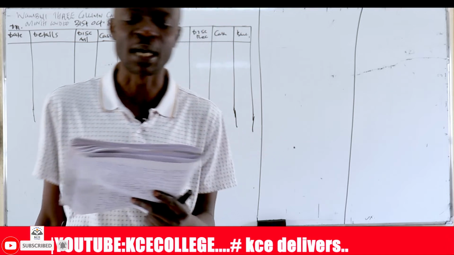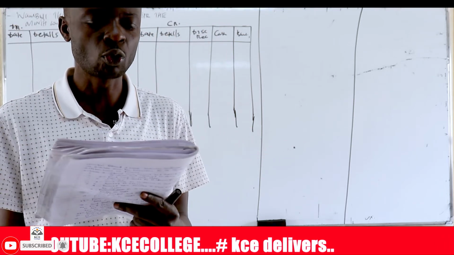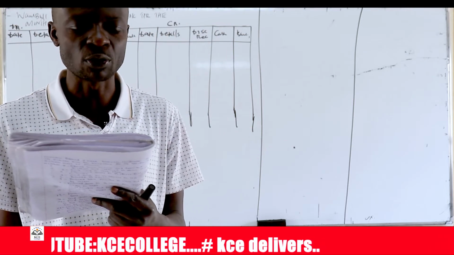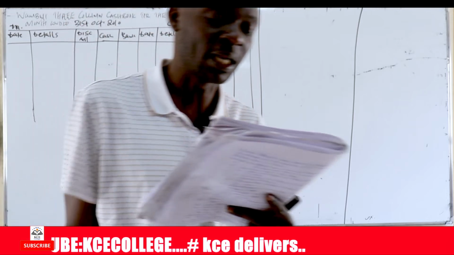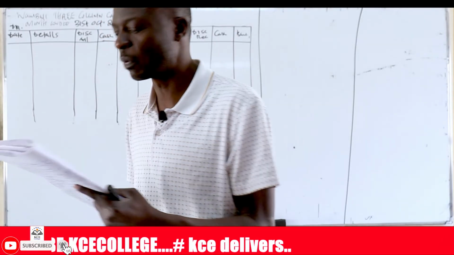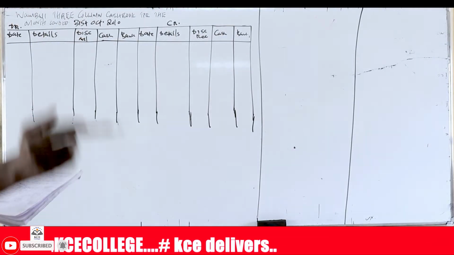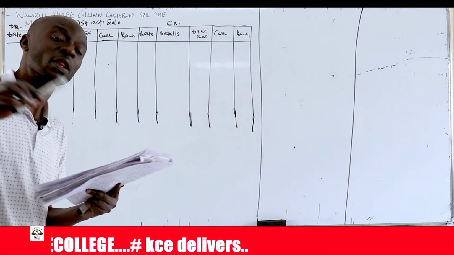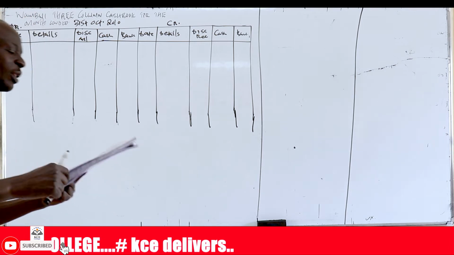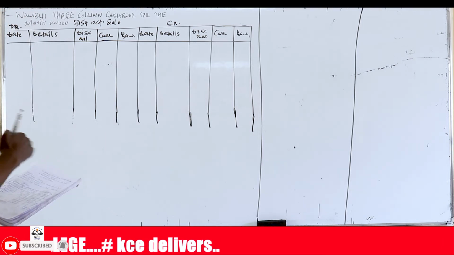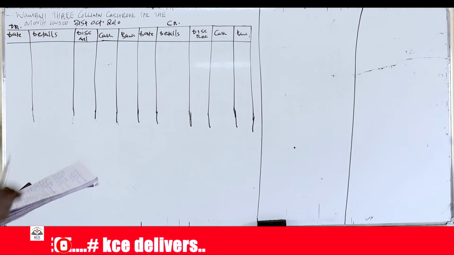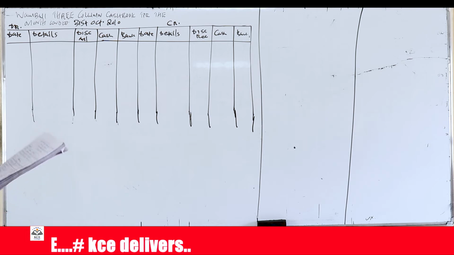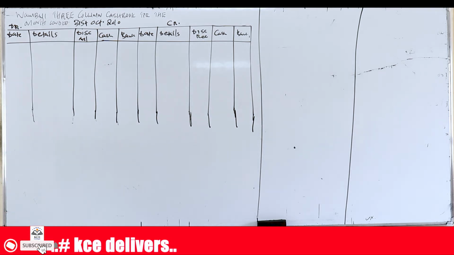Required: number 1, a three-column cash book; number 2, make relevant entries in the ledger accounts and balance the accounts; and number 3, extract the trial balance at 31st October 2020. So now, this question is there in the notes. The notes are incompatible with the teaching that I'm making. So when you're doing this question, following it on the videos, you also open the question, which is also in the notes. So that is the format of the cash book. That is one of the requirements of the question.